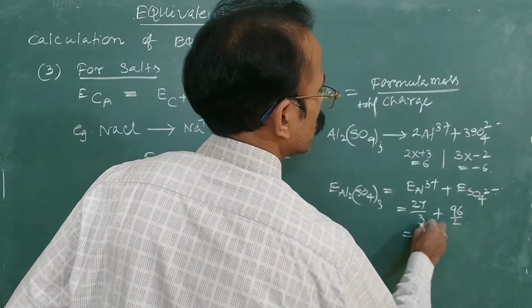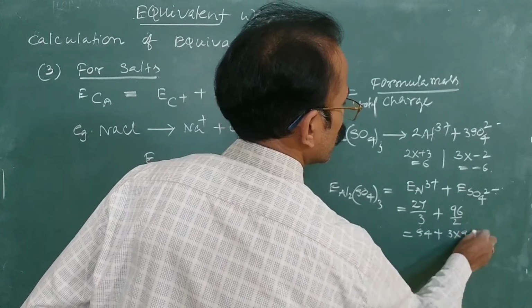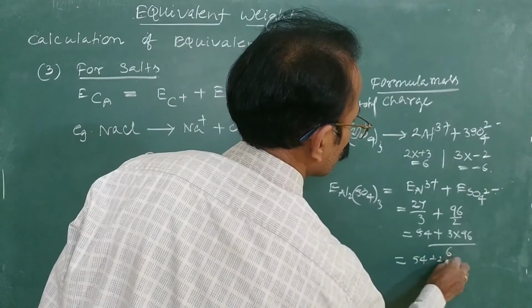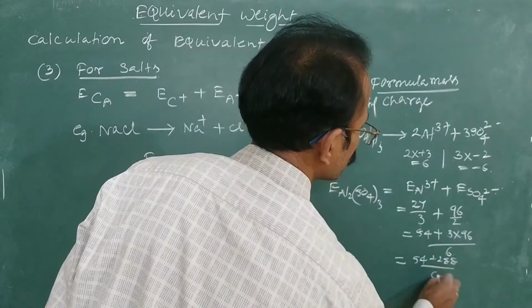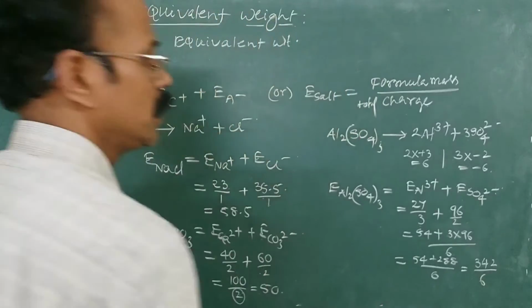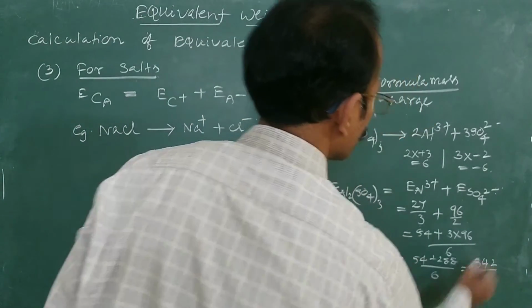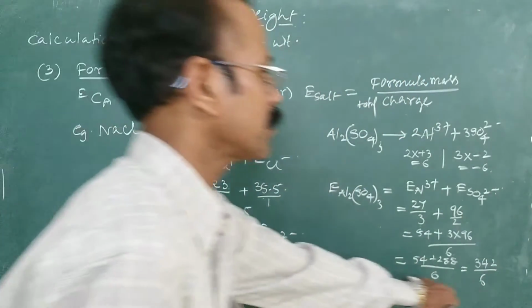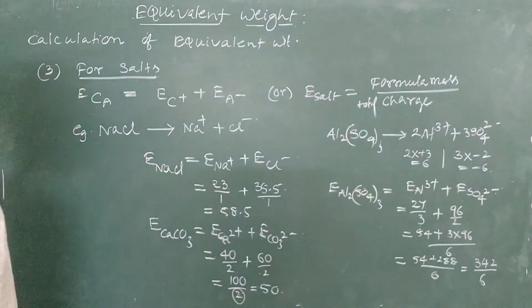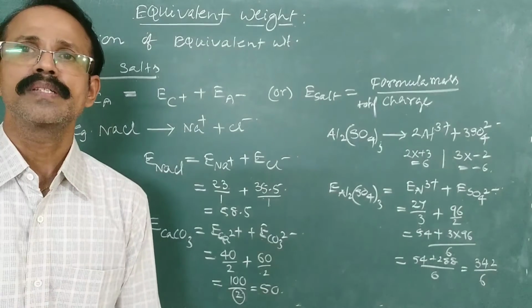That gives 54 plus 3 into 96, divided by 6. 54 plus 288 divided by 6, or 342 by 6. So this is the molecular mass or formula mass of aluminum sulfate divided by 6. So either of these two ways you can calculate the equivalent mass of a salt.